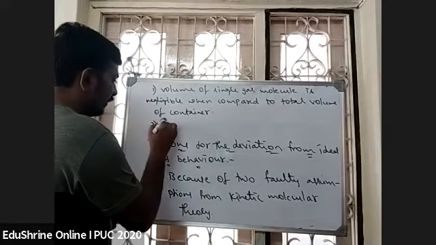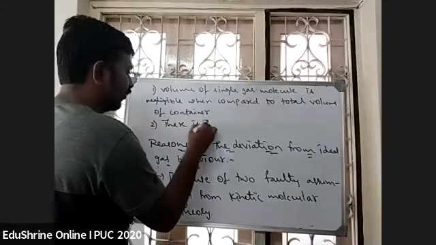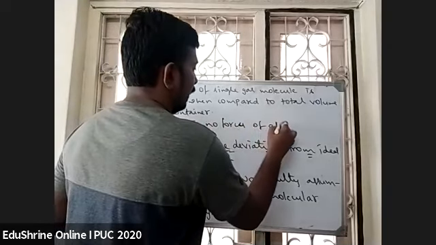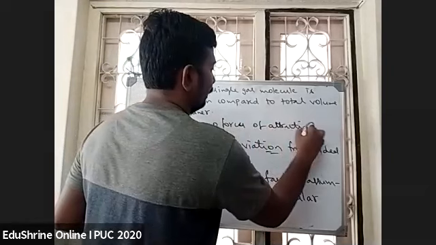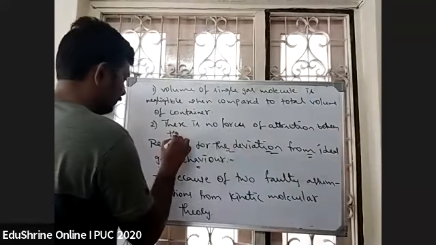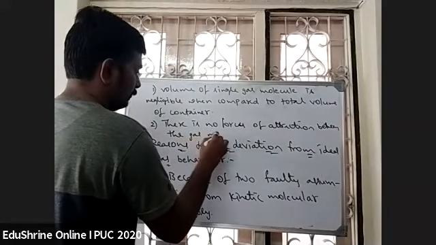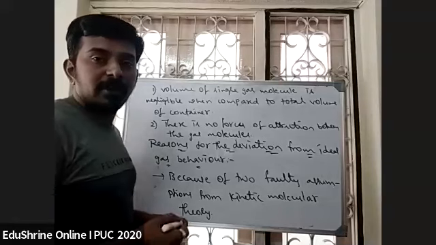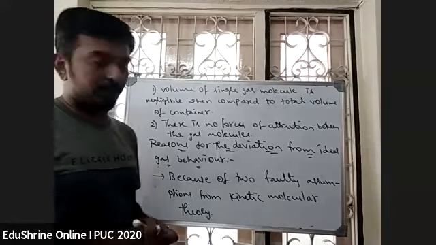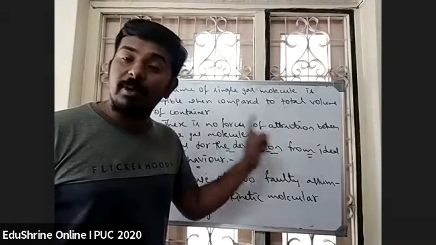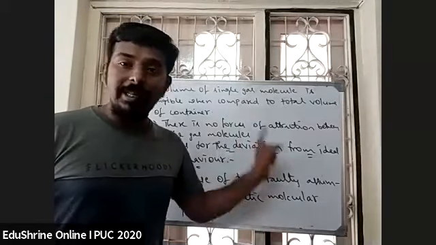Second one is there are no forces of attraction between the gas molecules. If there is no force of attraction between the gas molecules, gases cannot be liquefied, but we are able to liquefy the gases.